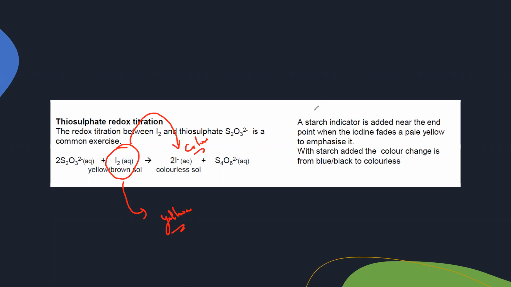And when we add starch, in the presence of iodine, it will be blue-black. And then when the blue-black color suddenly disappears, we can identify that at that moment all of the iodine is used up, and using that concept we can work out the concentration of thiosulfate or the concentration of iodine. So the basic concept of redox titration is that it's a titration in which a redox reaction takes place: when two substances are mixed together, one is oxidized and another one is reduced.